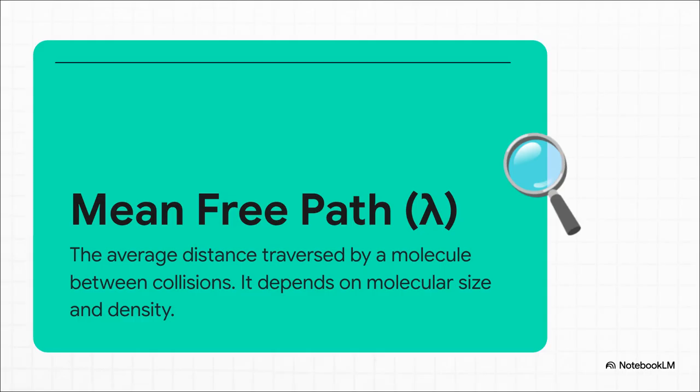The answer is something called the mean free path, or lambda. A molecule doesn't just travel in a straight line. It's constantly smashing into other molecules, creating this crazy random zigzag path. Lambda is just the average distance it travels between those collisions. For air at sea level, it's a tiny fraction of a millimeter, which is why diffusion happens so slowly.